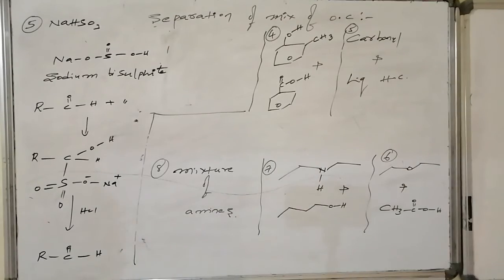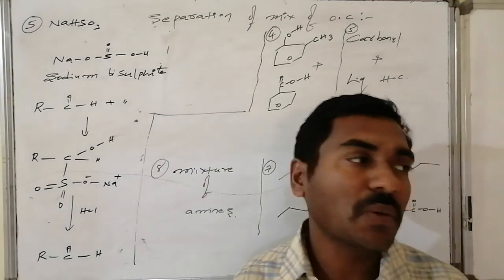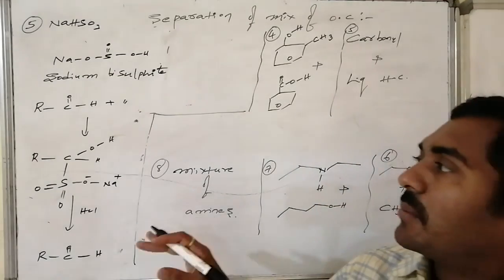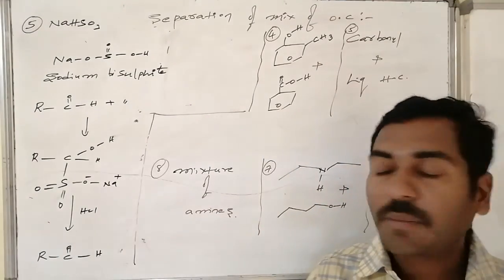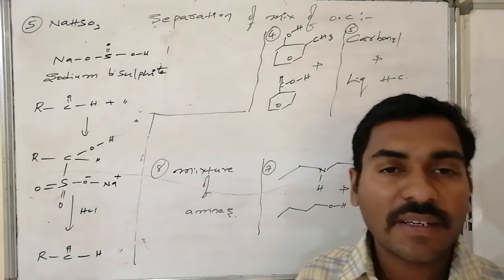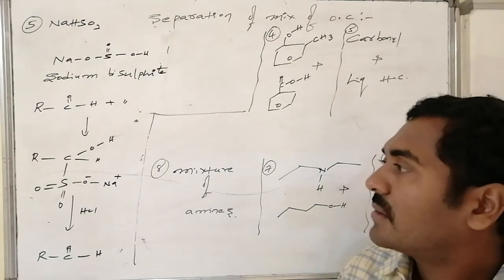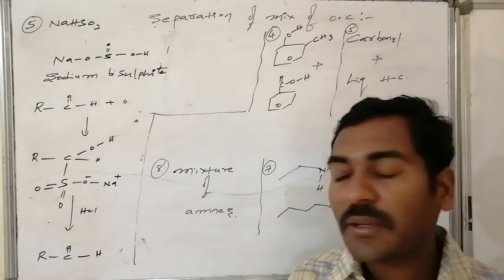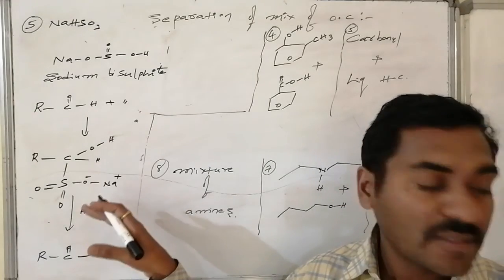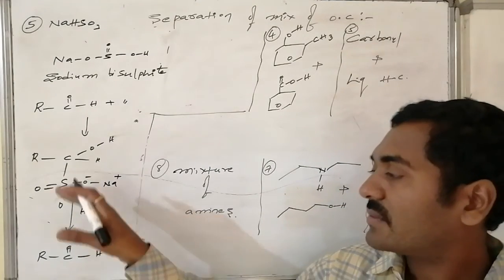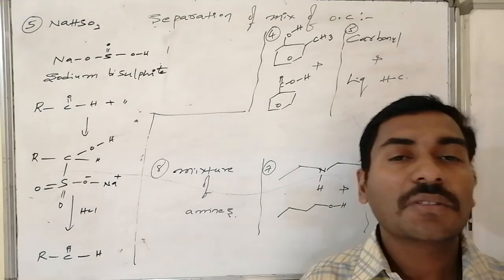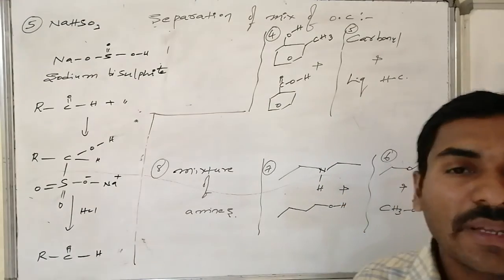Thus, in the case of a carbonyl system when allowed to react with sodium bisulfite, it combines with the carbonyl system and bisulfite salt formation takes place. This enters into the aqueous layer. Further, on reaction with HCl, acidification, once again the carbonyl system and the sodium bisulfite are regenerated.